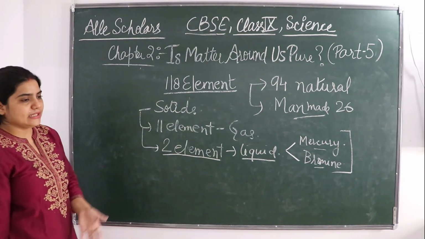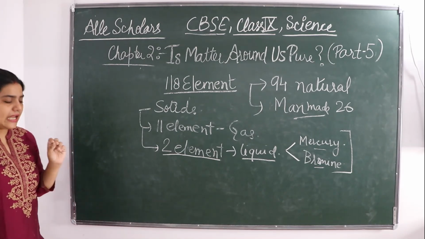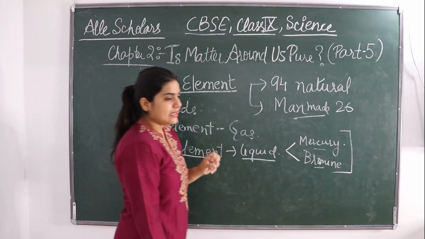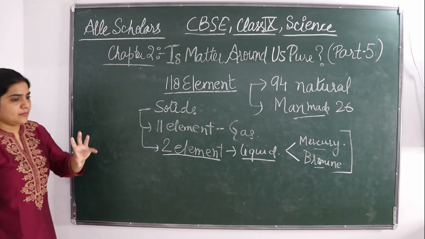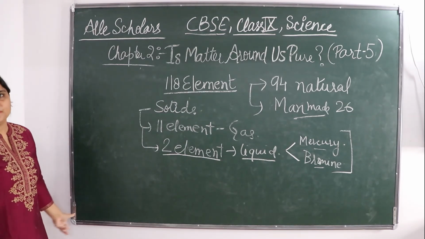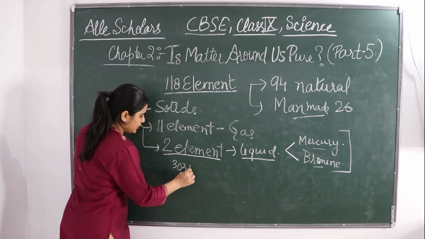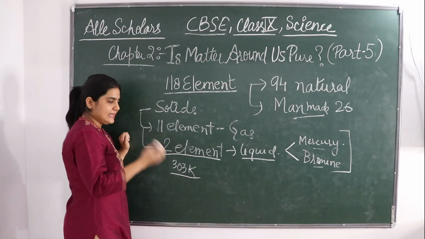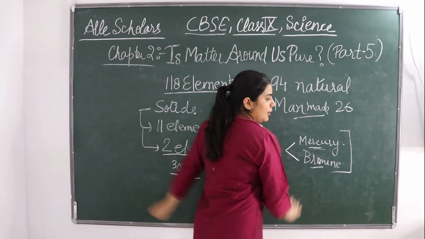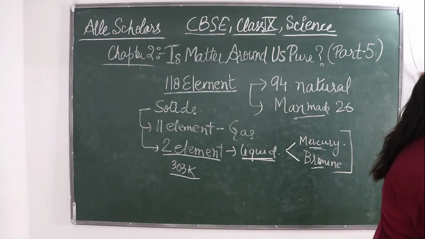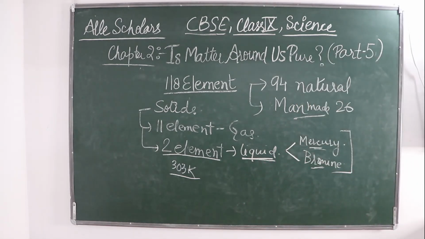In further bigger classes, you are going to study about these 11 elements. And elements like gallium and cesium become liquid slightly above room temperature, like at 303 K. But at room temperature, the liquids are mercury and bromine. So this was more about metals and non-metals. Now let us see what are compounds.